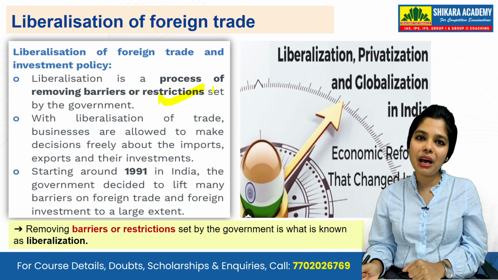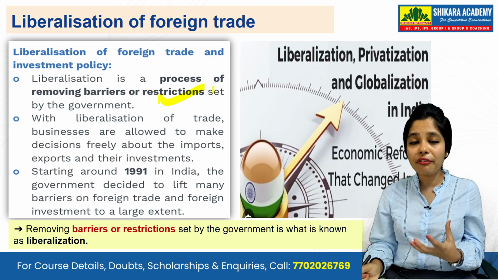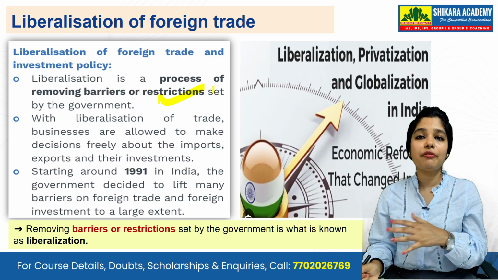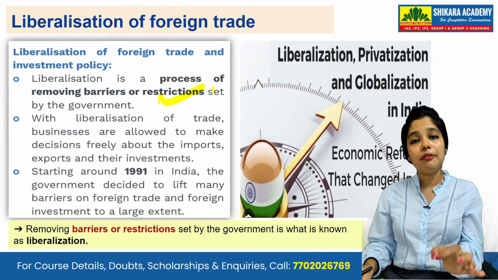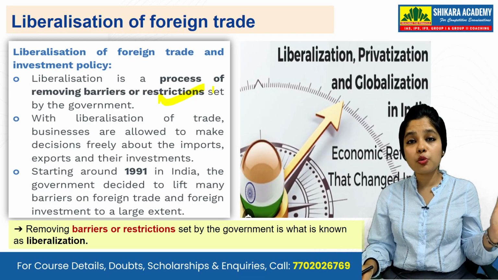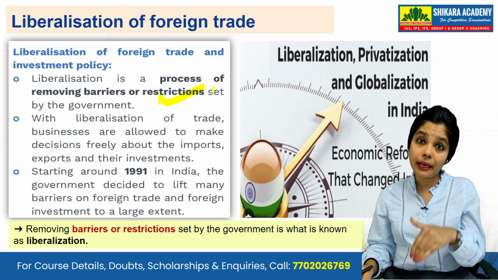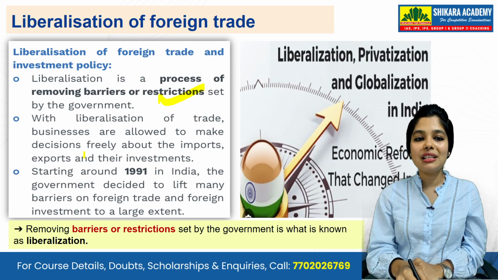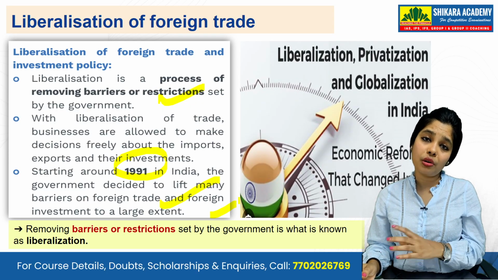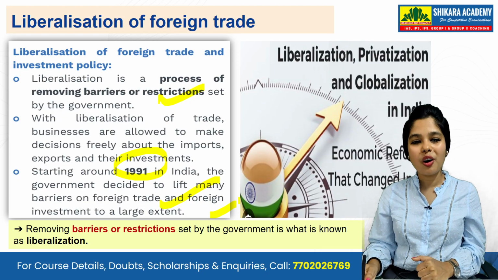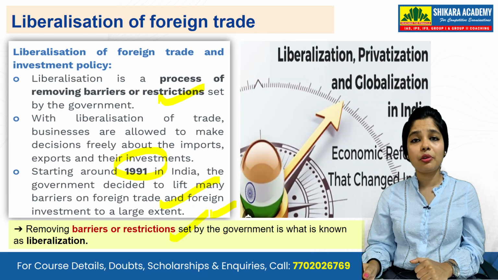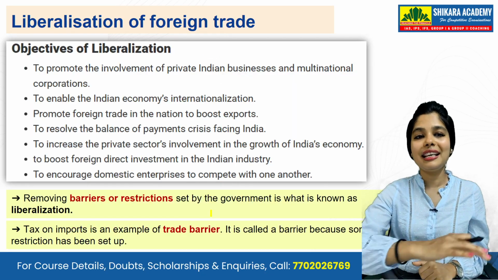But in 1991, when we were ourselves suffering so much with the economic crisis, the policy was such that we reformed and opened our market, we liberalized our market, and also removed barriers which were obstructing other companies from coming and selling their products in India. So it all started in 1991 and we started importing a lot of foreign goods and also exporting a lot of goods to foreign countries. So removing barriers or restrictions set by the government is liberalization, and that's what we did in 1991, students.